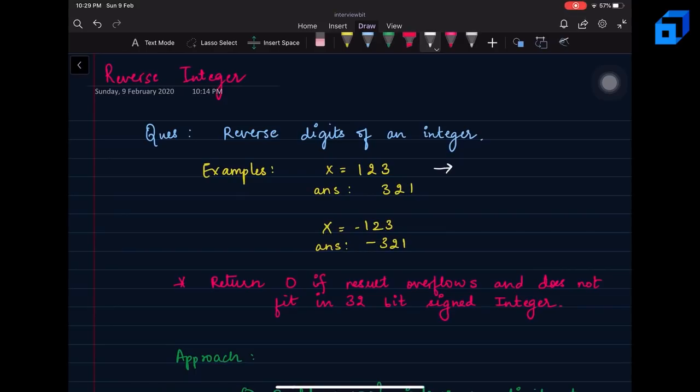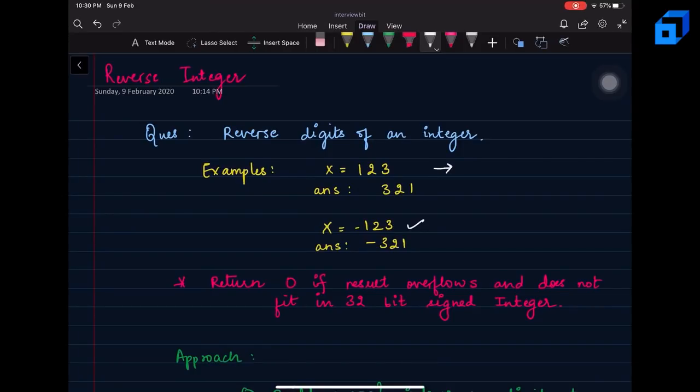Also, if you are given negative numbers, let's say minus 123, the answer is going to be minus 321. That is, the negative sign remains at its particular place, and the rest of the number is simply reversed. Now you know that when you reverse an integer, it might be the case that the original number is within its limit, but when you reverse it, the result might go into an overflow condition.